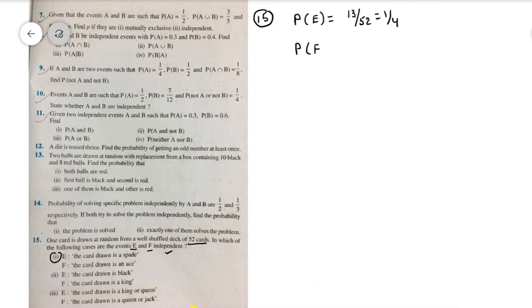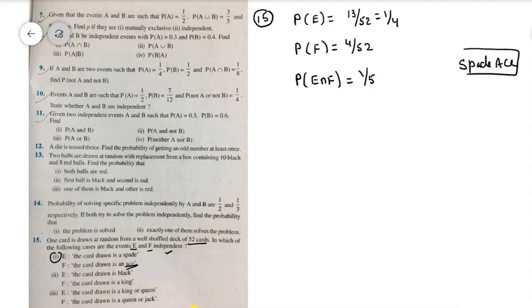Next, F is equal to the card drawn is an ace. How many ace cards are there? 4 by 52. Now can you tell me what is E intersection F? E intersection F is nothing but the spade ace card. Spade ace means there is only one card. That's why P of E intersection F is equal to 1 by 52.